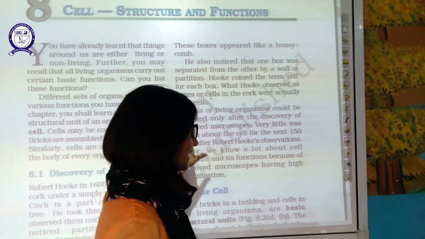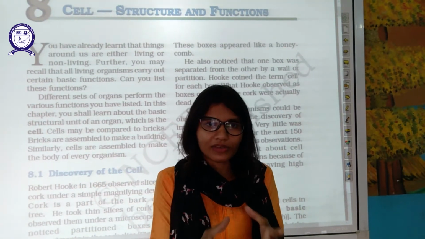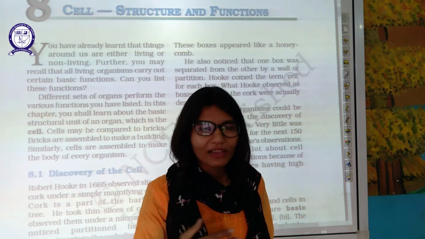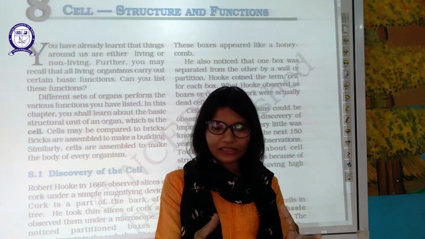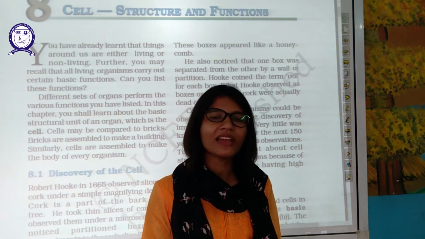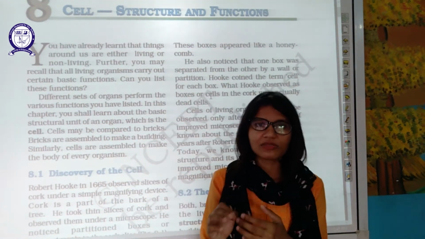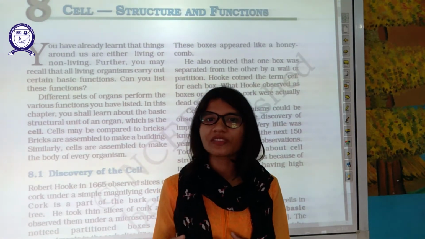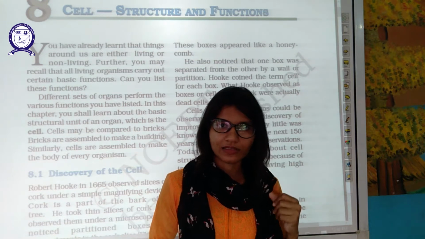The history of the cell lagged behind because of the discovery of the microscope. We were way behind in the discovery of lenses. That's why we could not observe the particles which we cannot see with naked eyes. So the history of cells is linked with the history of the invention of the lens.